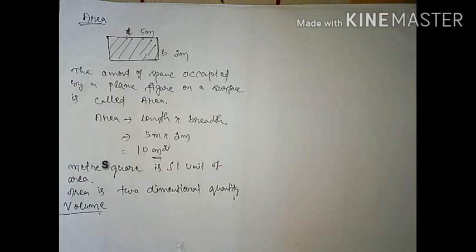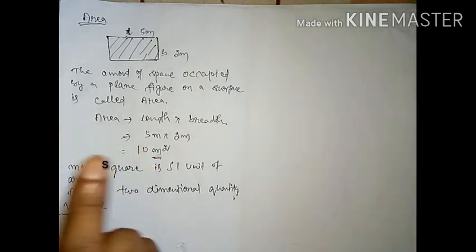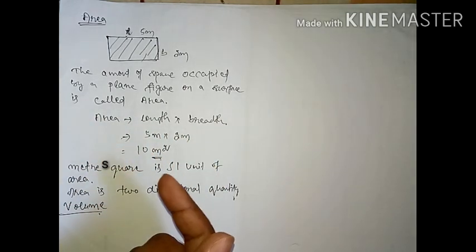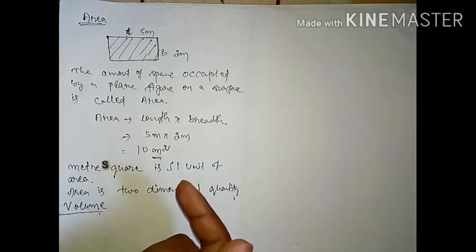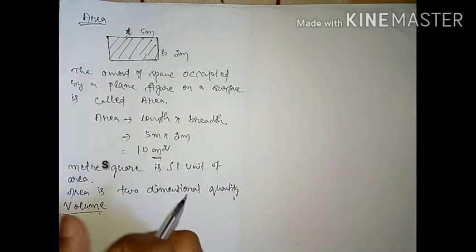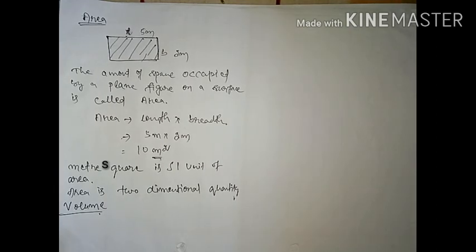The type of AC you need to buy depends on how big the room is, that is, its volume. So to describe a room you have to mention its length, breadth and height, that is, its three dimensions. What are the three dimensions? Length, breadth and height. In area you get only length and breadth, but here you get one extra dimension, that is your height. Together they give you the total space enclosed by the room. So that is your volume.